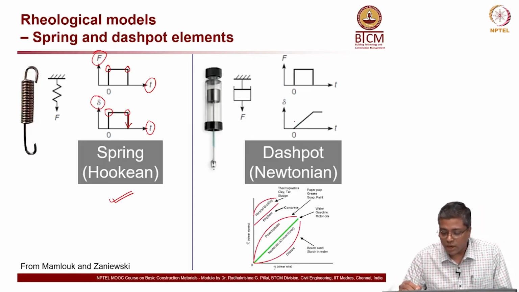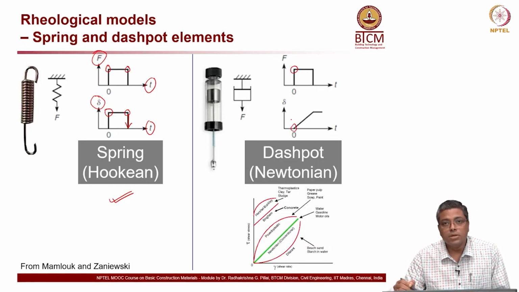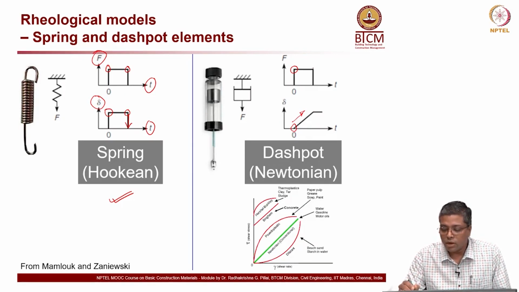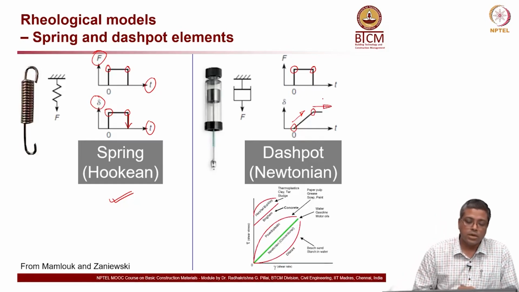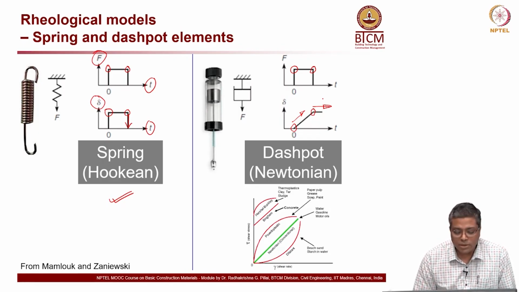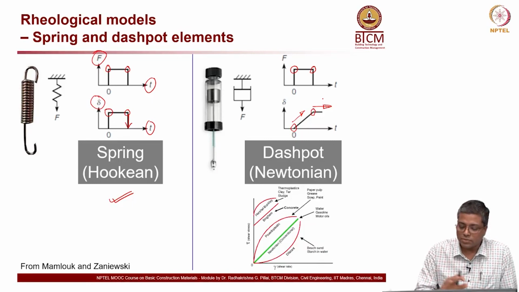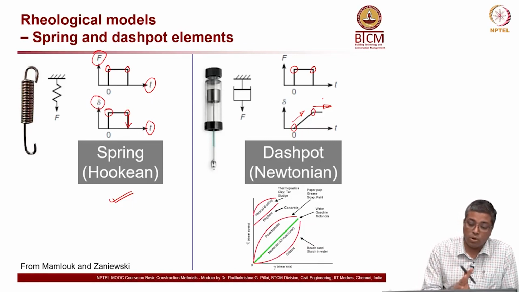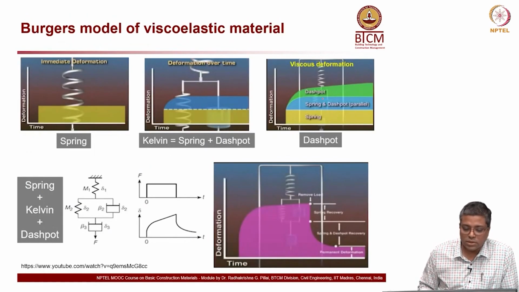When you talk about viscous behavior, you see the load F is applied here. At that moment, the deformation is 0, but it is slowly increasing, and when the load is removed, at that point there is a deformation and that deformation stays constant. It does not come down as in the case of the spring. So, these are two different basic elements which can be used for modeling viscoelastic behavior. Elastic behavior on the left side, viscous behavior on the right side. Now, how do we combine these to model a viscoelastic behavior? Okay, let us see that.